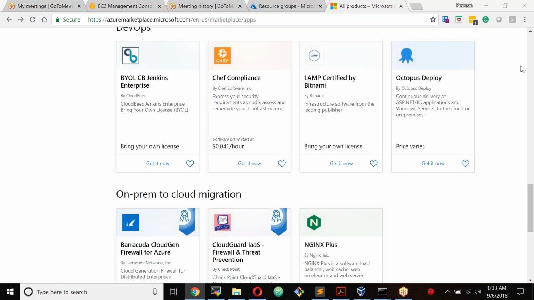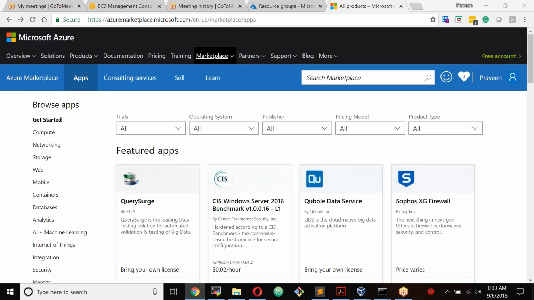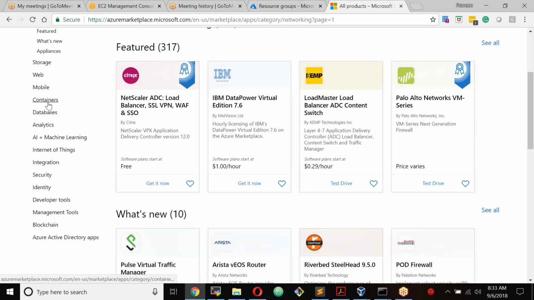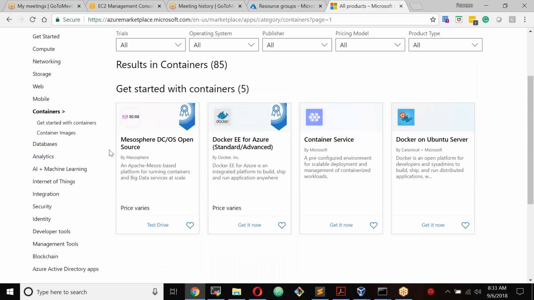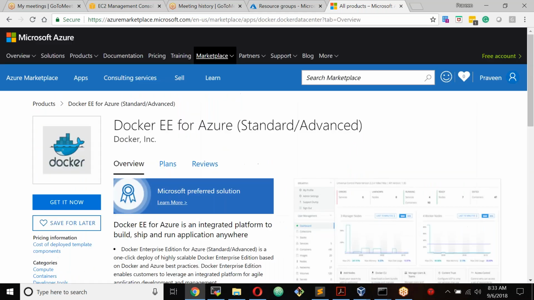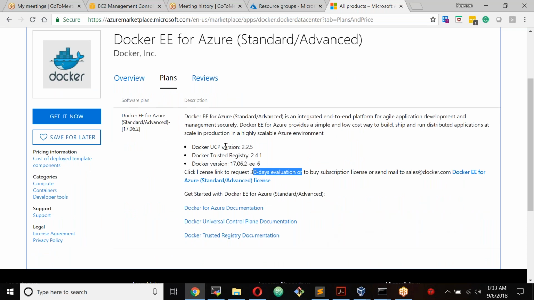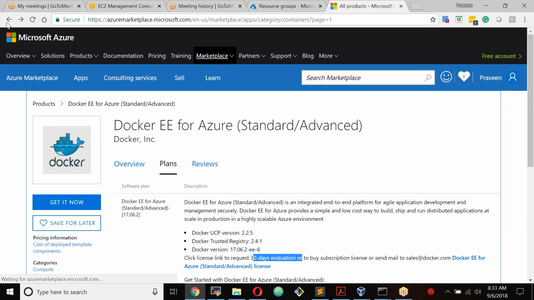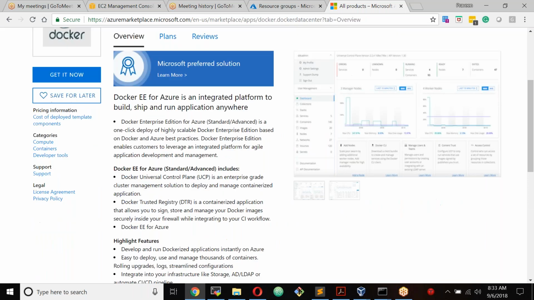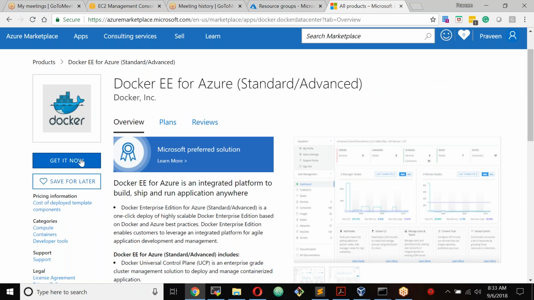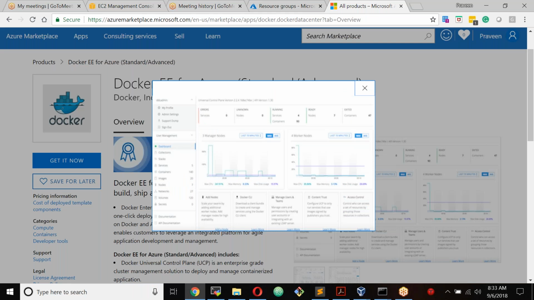There are lots of applications available here. As you can see, networking components, containers. If you're looking for some specific application, just go here and you get it. So you will get a 30-day free trial for Docker Enterprise Edition. How do I deploy this? Simply say get it now. It will get deployed.